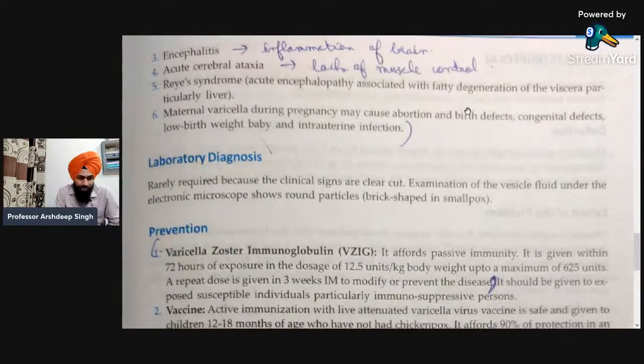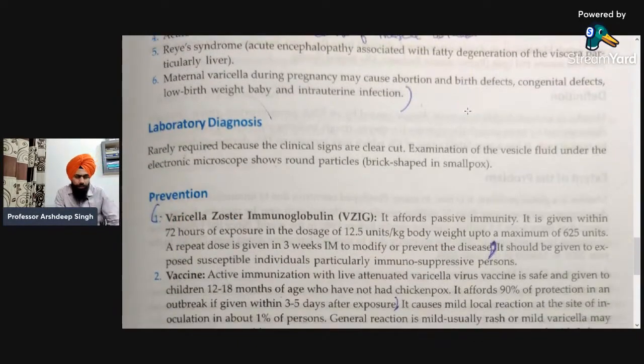Next is the laboratory diagnosis. First of all, I would say that chickenpox does not require any type of diagnosis because it is obviously clear on the skin that there is a formation of scars. But for confirmatory tests, they are not really required because the clinical signs are clear cut, as I already discussed. Examination of the vesicle fluid under the electron microscope shows round, brick shaped particles, as in smallpox. So these will show the type of the virus, and that can be the confirmatory test. Okay.